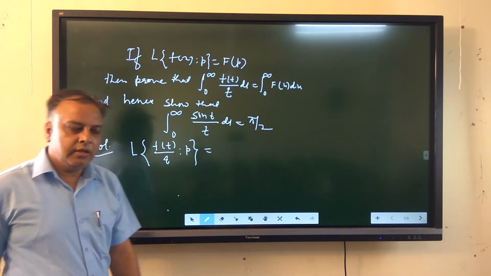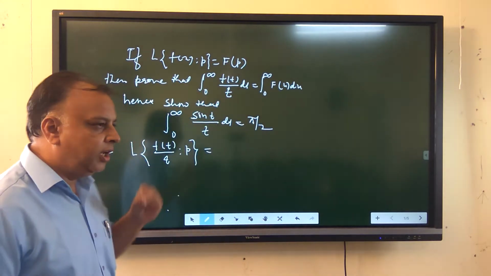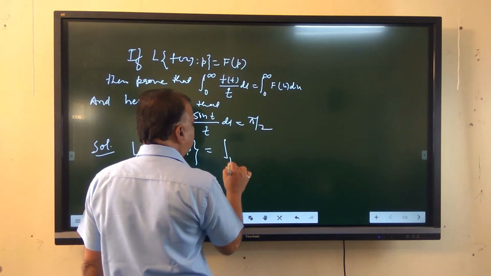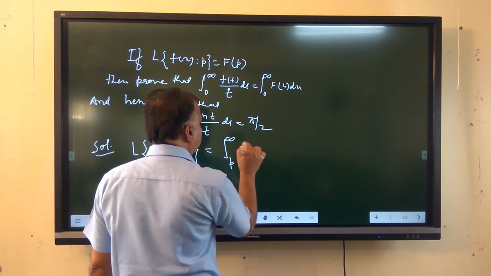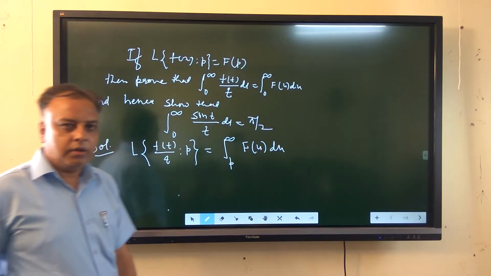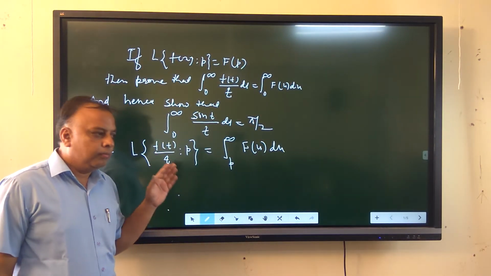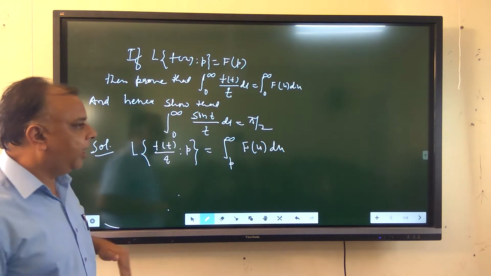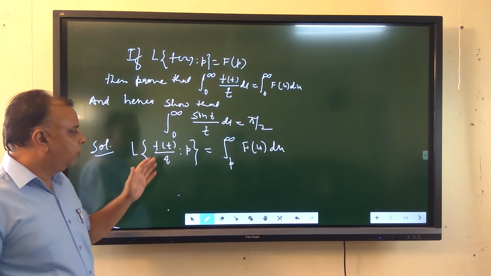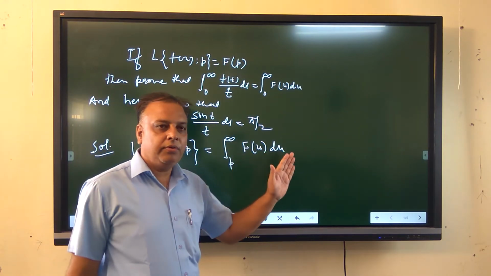As we know, this is the Laplace transformation of a function with division by t, and by definition this is equal to integral p to infinity f(u) du. So the Laplace transformation of f(t) upon t with respect to parameter p is equal to integral p to infinity f(u) du.